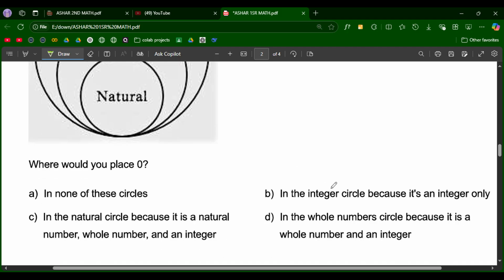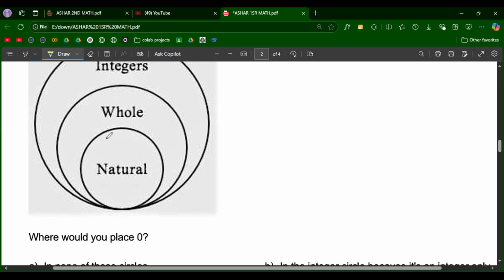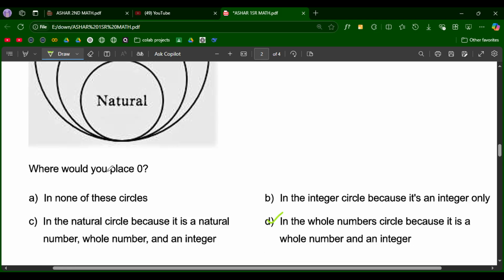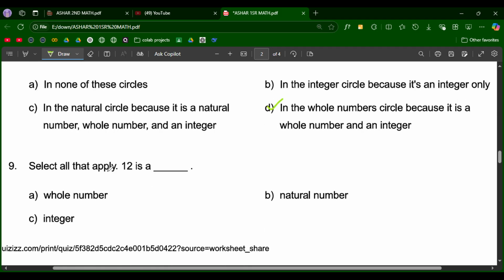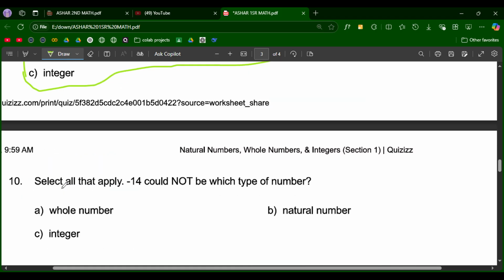In whole number, in this. Okay, we will do in this because whole number is only in this, whole number is not included in natural number. That's all that apply. This is the natural number, that's why it became all of these. Correct. After that, select all that apply on.